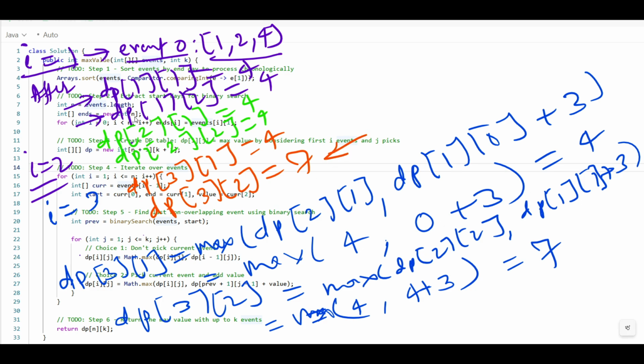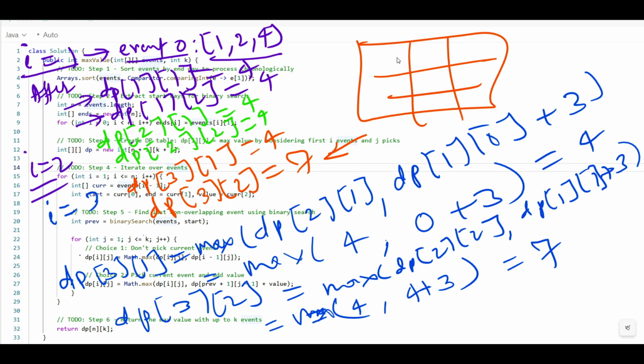So you can write dp, and you can put the indices, put all the cells, and put the data, and you can visualize it. Okay, so this is your dp array, where we have dp at 1 1, dp at 1 2, dp at 2 1, dp at 2 2, dp at 3 1, dp at 3 2. These we have values for, rest of the things will be 0. Okay, so this is your final dp.